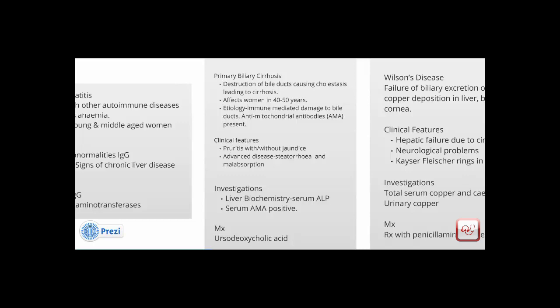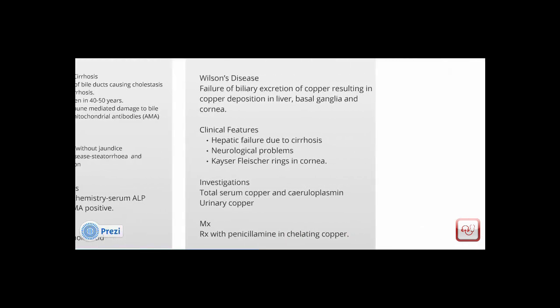Going on to the next condition, Wilson's disease. This is an inherited disorder, a failure of biliary excretion of copper, resulting in the accumulation of copper and deposition in organs such as the liver, basal ganglia, brain, and cornea. Clinical features in Wilson's disease: hepatic failure due to cirrhosis, neurological problems such as tremor, speech disorders, involuntary movements, and dementia. There might also be the characteristic Kayser-Fleischer ring present in the cornea.